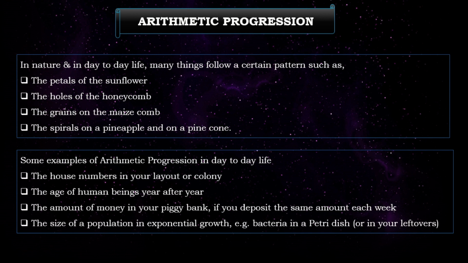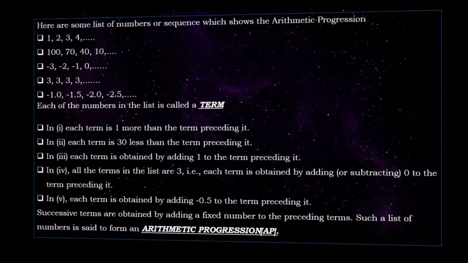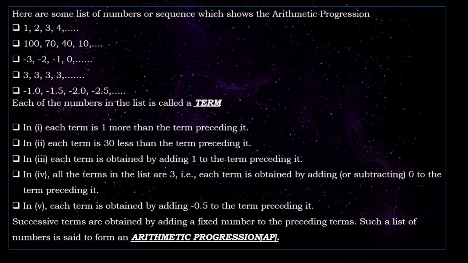Next is the size of the population in exponential growth. It will be exactly in exponential growth but in a correct sequential way. Example, bacteria in a petri dish or in your leftovers. These are some of the examples of a sequence of numbers which shows arithmetic progression.